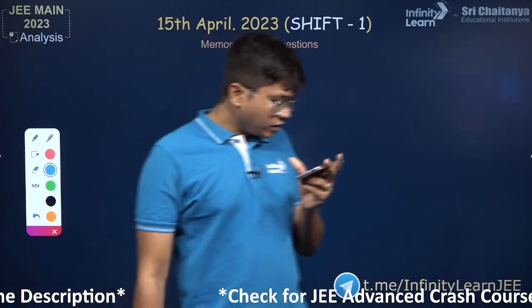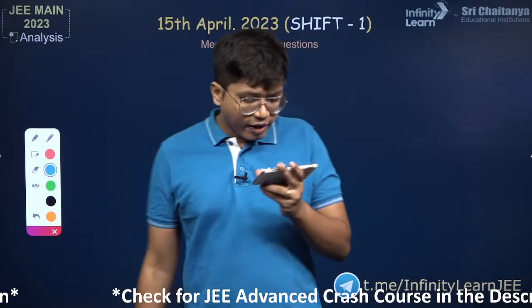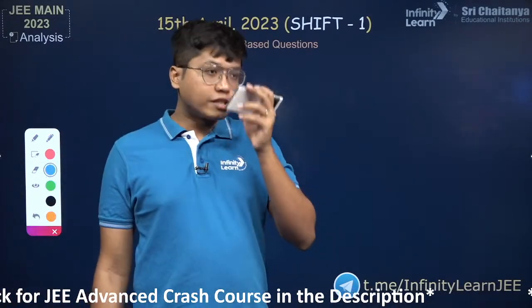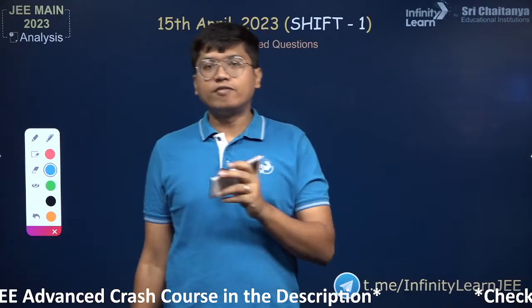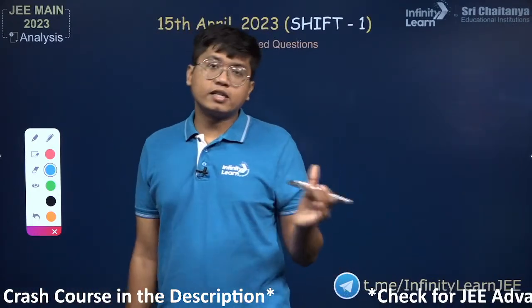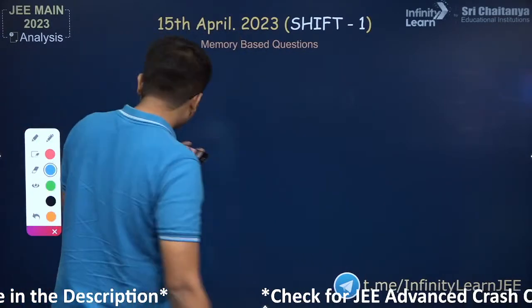The next one is about the de Broglie wavelength. Again, this kind of question we are seeing in almost every shift. Almost every shift we are getting a question from the de Broglie wavelength, either relating to the momentum or energy, or sometimes with alpha particles, sometimes even relating with mass. But we are getting this question a lot.